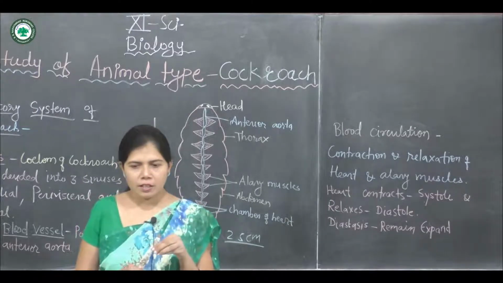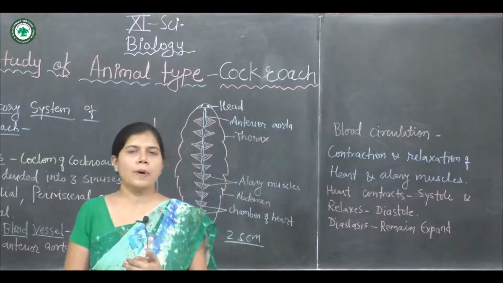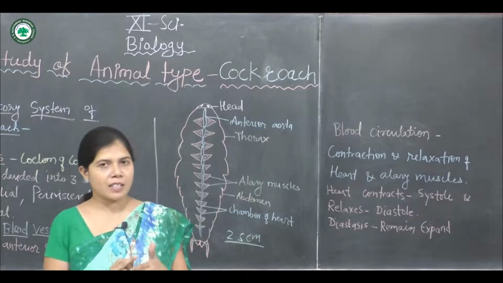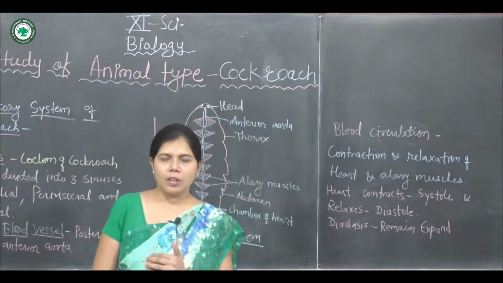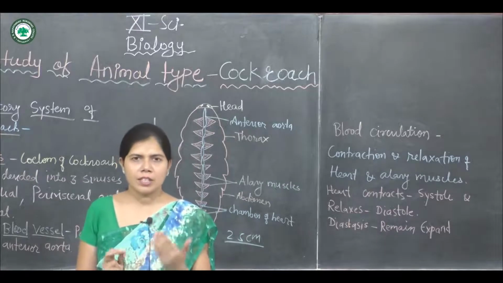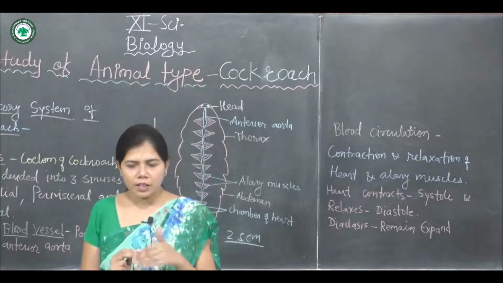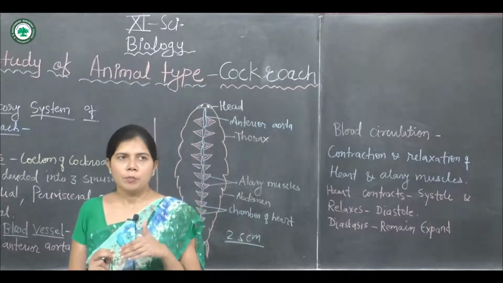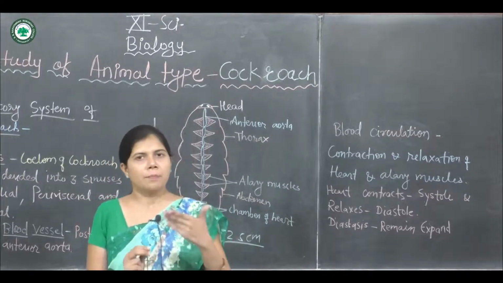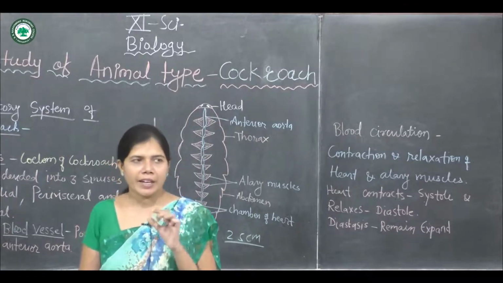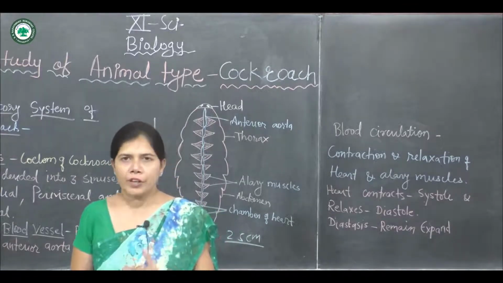This makes the blood move from the pericardial sinus to the perivisceral sinus through the fenestrae.